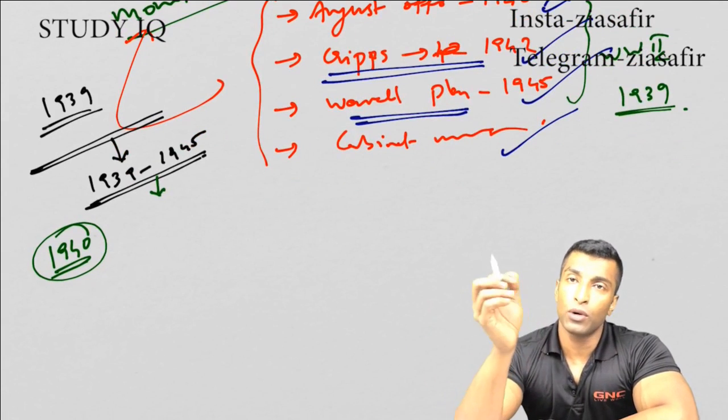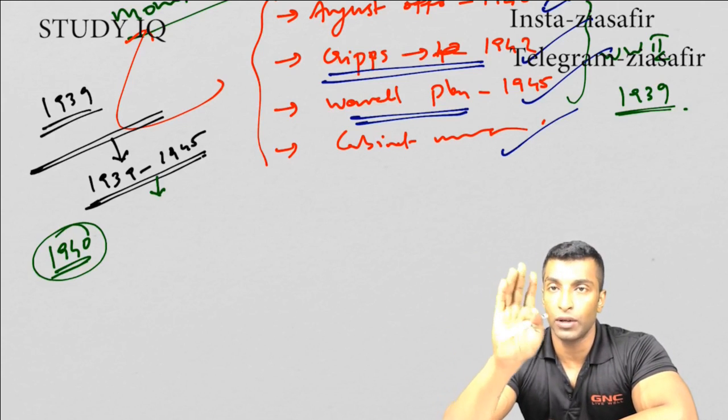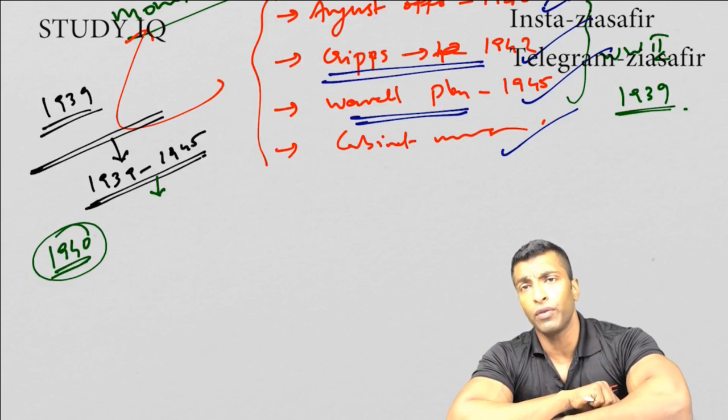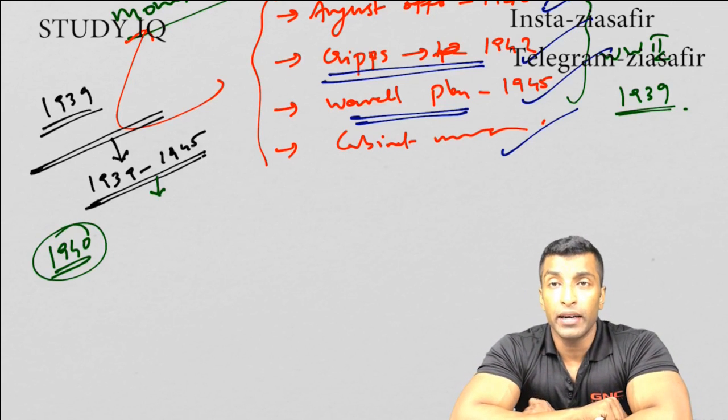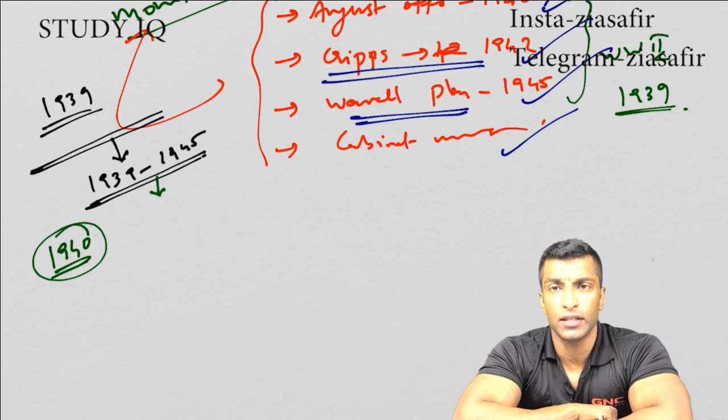In the Wavell Plan also, Dominion status is there. That is the first point. Constituent Assembly, that is the second point. Those two remain the same as we have already discussed. And then the third point was, except for the post of Commander-in-Chief and Viceroy, everything will be devolved to Indians. By far the biggest devolution formula.